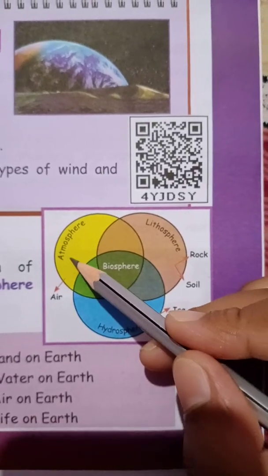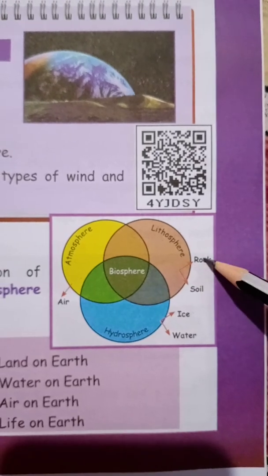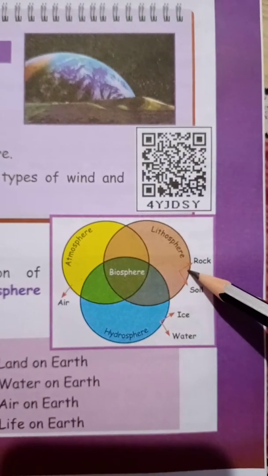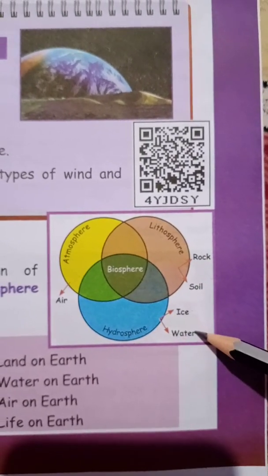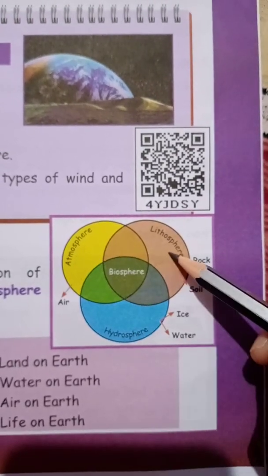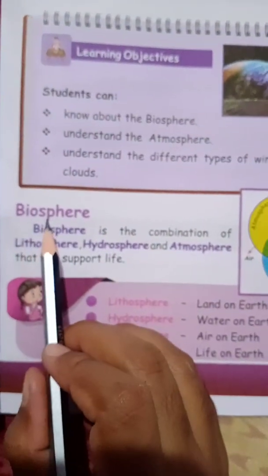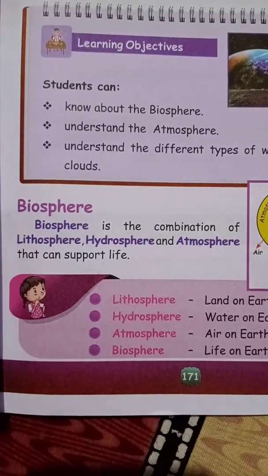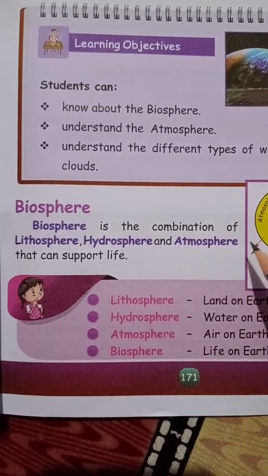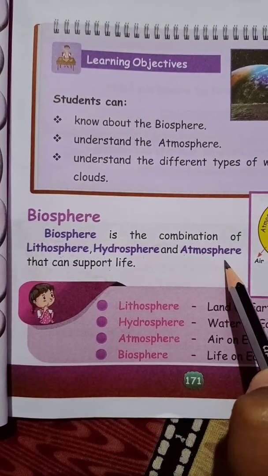So what is atmosphere, children? It is air. Lithosphere is land: rock and soil together are called land. And hydrosphere is water. The combination of all these three, atmosphere, lithosphere, and hydrosphere, is called biosphere. Look, children, what is biosphere? Biosphere is the combination of lithosphere, hydrosphere, and atmosphere.